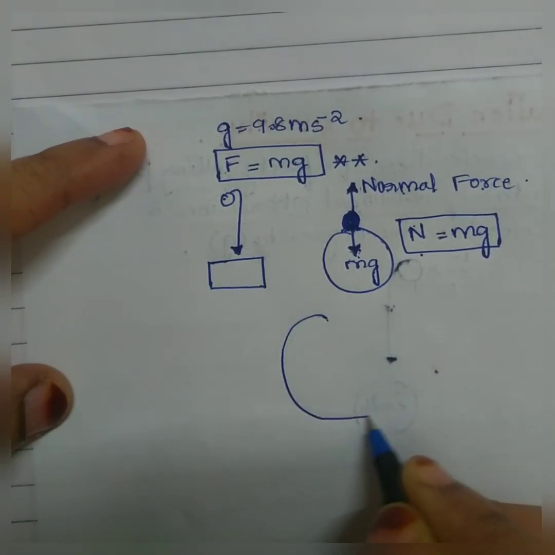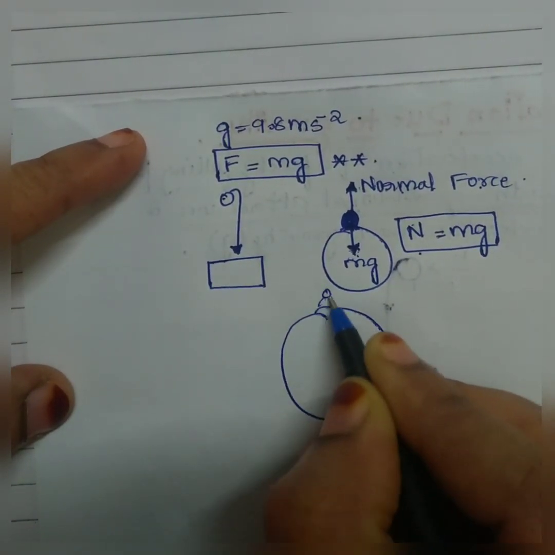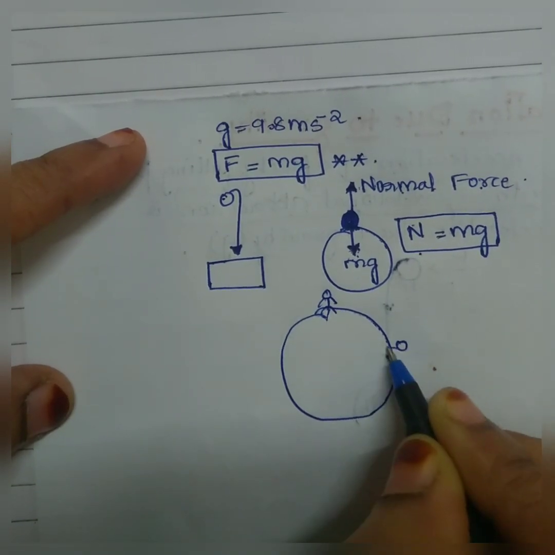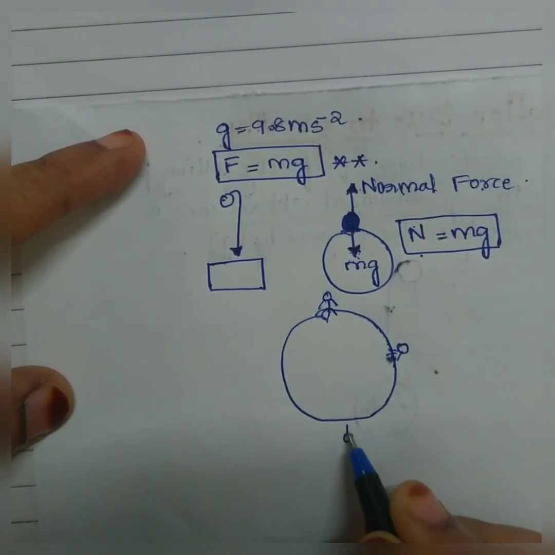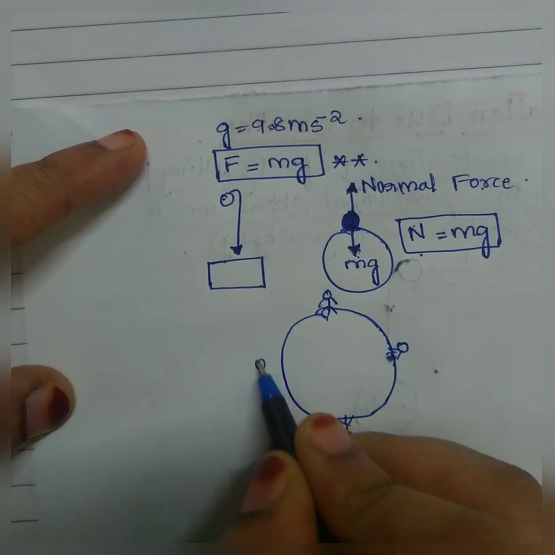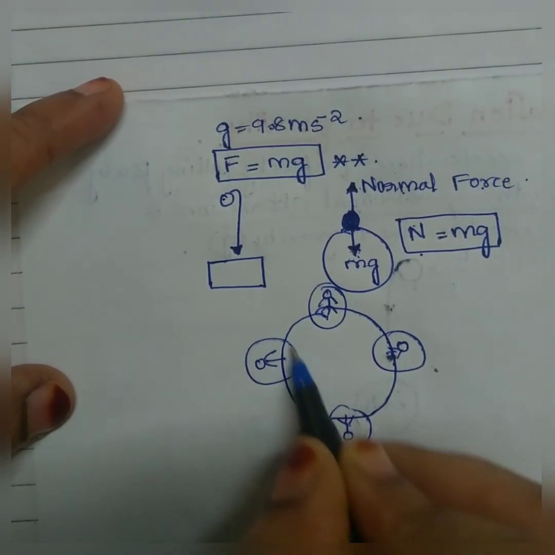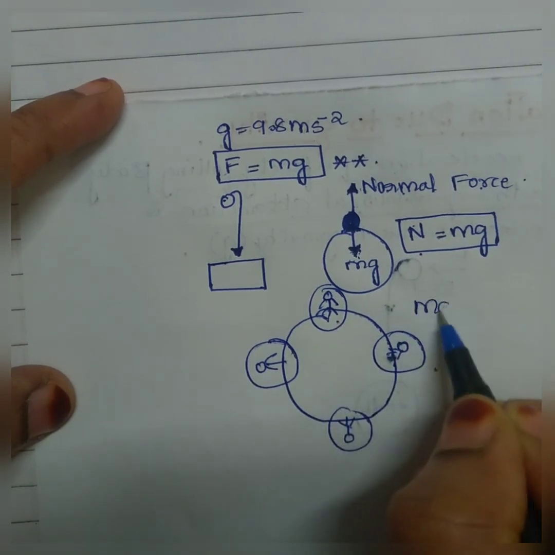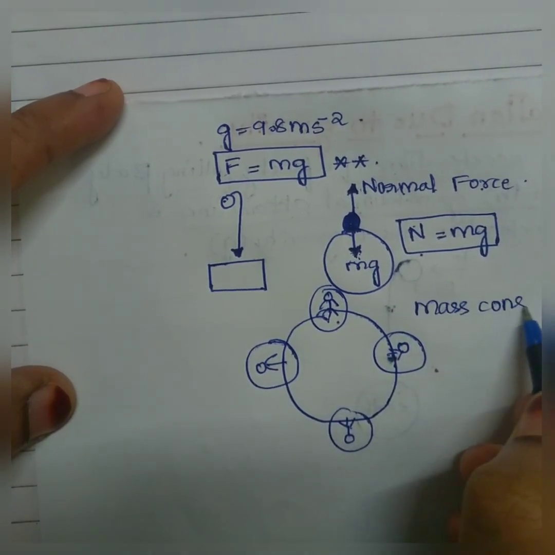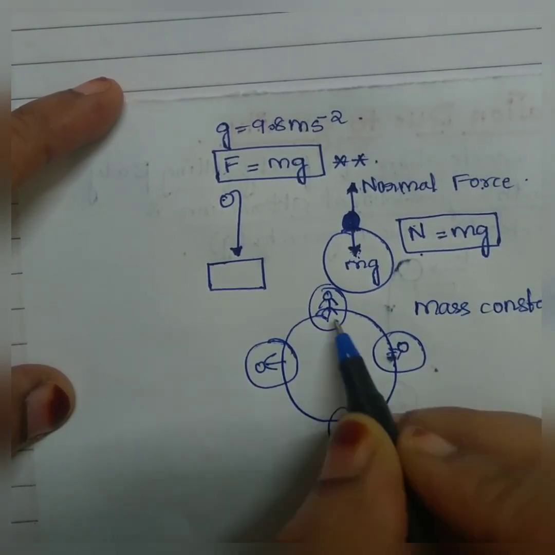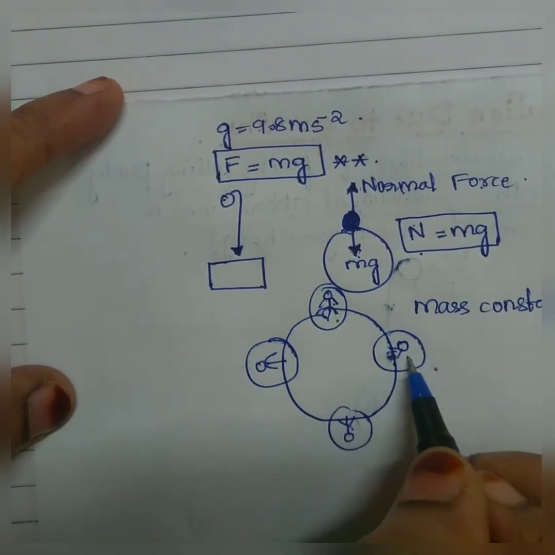Suppose you are on the earth at this point, and here. Okay, you are here. Your mass won't change at each and every point on earth. The mass will remain constant, but your weight will change. Why will the weight change?